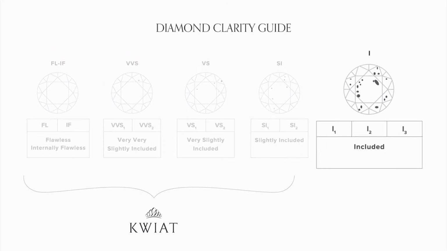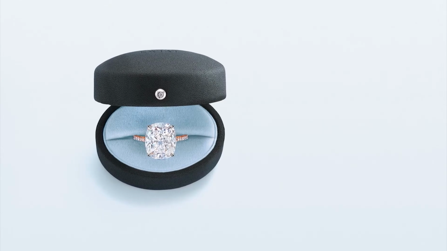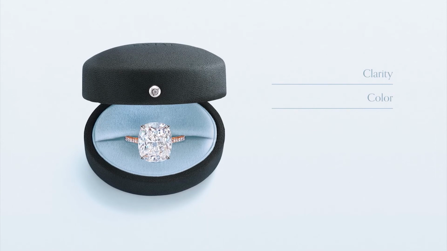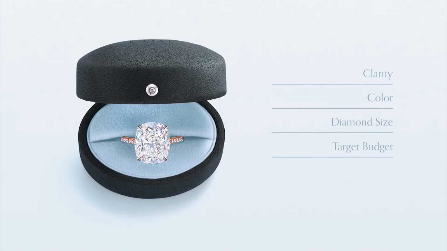Diamonds in the I, or included, grading range will have inclusions that are readily apparent to the naked eye. In the I range, the imperfections in the diamond often impede the brilliance and the beauty of the stone. Selecting the right clarity grade for your diamond is a balance between the clarity grade, the color, the diamond size, and of course the target budget.